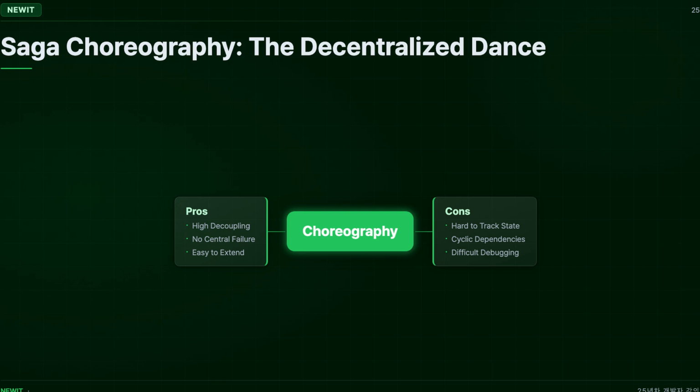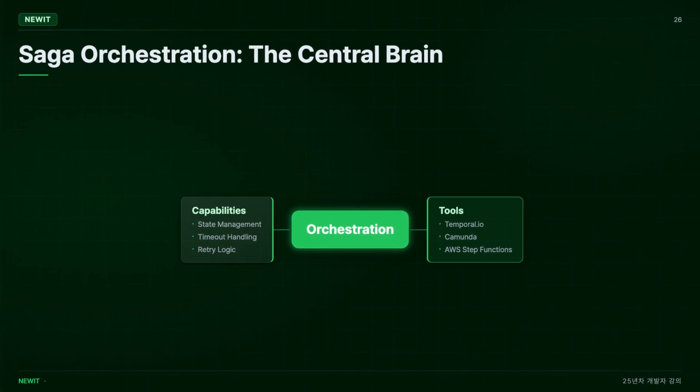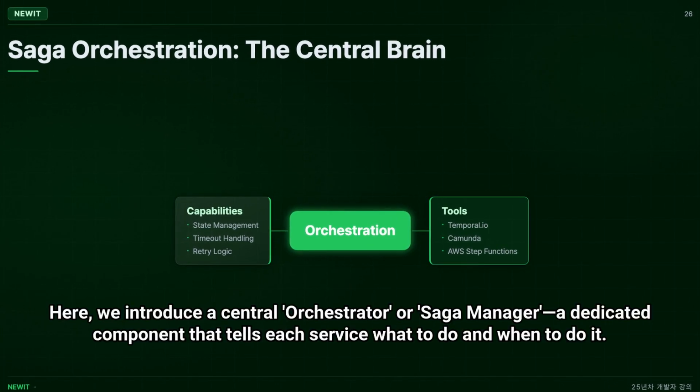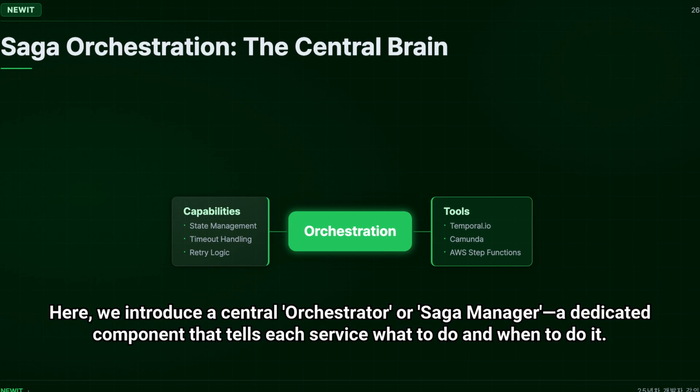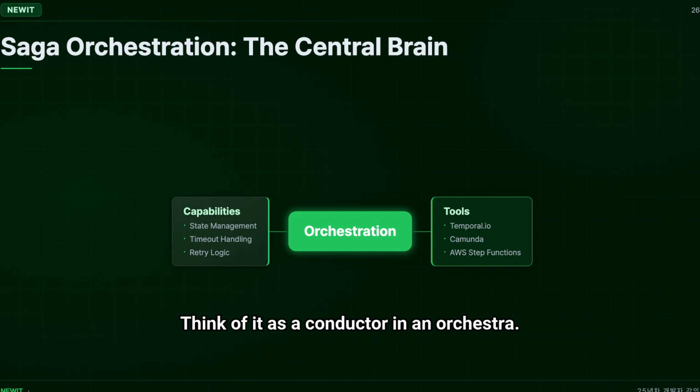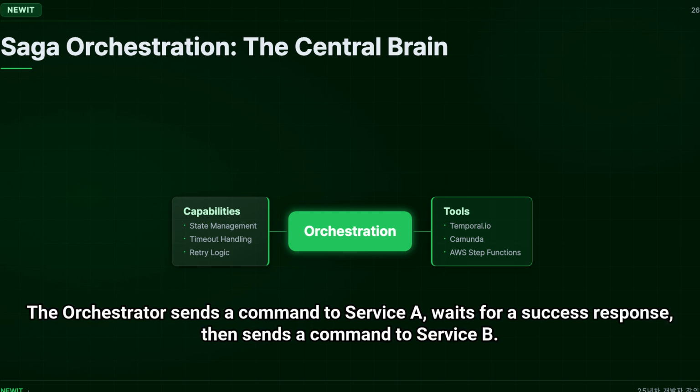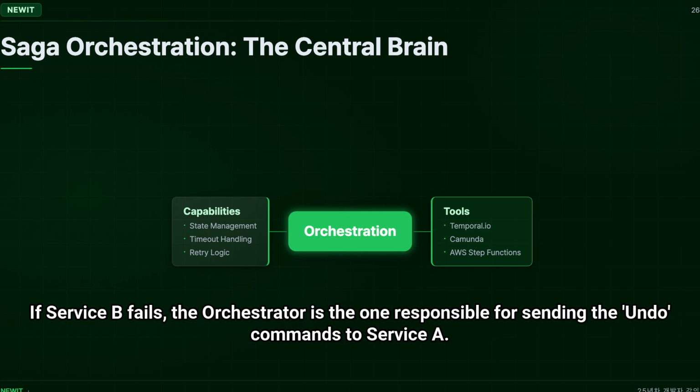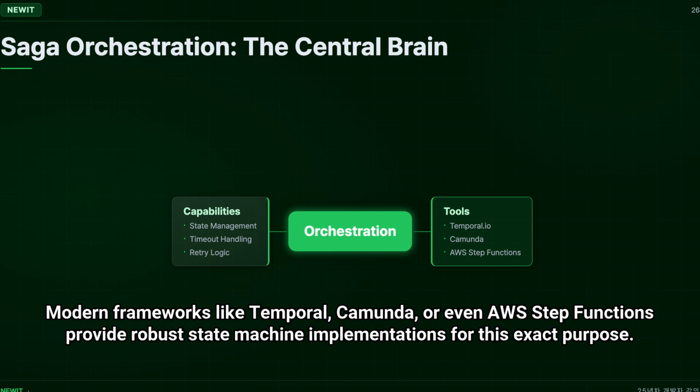Let's contrast this with a more structured approach where a central brain manages everything. The second approach is orchestration. Here, we introduce a central orchestrator or Saga manager, a dedicated component that tells each service what to do and when to do it. Think of it as a conductor in an orchestra. The orchestrator sends a command to service A, waits for a success response, then sends a command to service B. If service B fails, the orchestrator is the one responsible for sending the undo commands to service A. Modern frameworks like Temporal, Camunda, or even AWS Step Functions provide robust state machine implementations for this exact purpose.